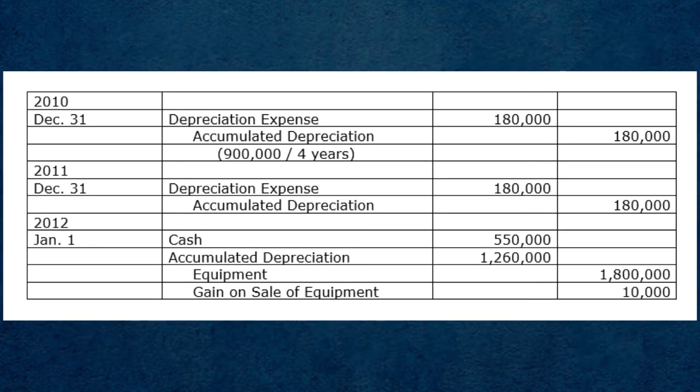2010, December 31st, debit depreciation expense for 180,000 pesos, credit accumulated depreciation 180,000 pesos, 900,000 pesos over 5 years. 2011, December 31st, debit depreciation expense 180,000 pesos, credit accumulated depreciation 180,000 pesos. 2012, January 1st, debit cash 550,000 pesos, debit accumulated depreciation 1,260,000 pesos, credit equipment 1,800,000 pesos, credit gain on sale of equipment 10,000 pesos.